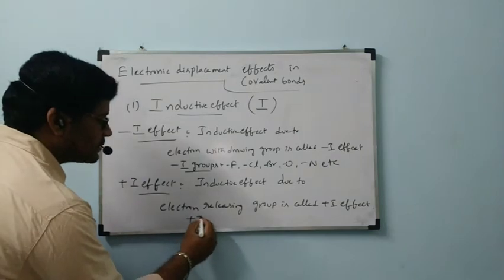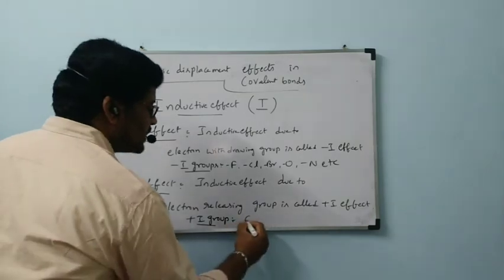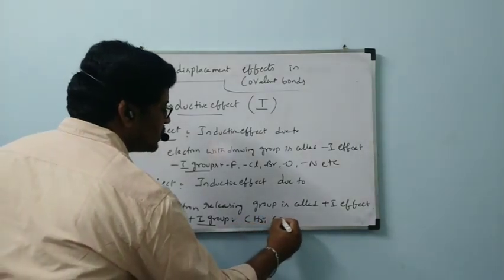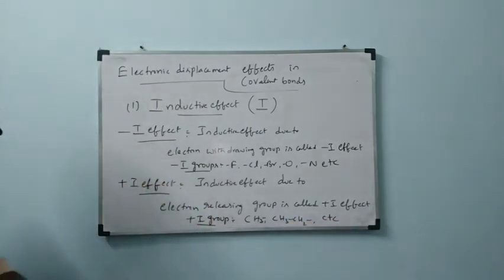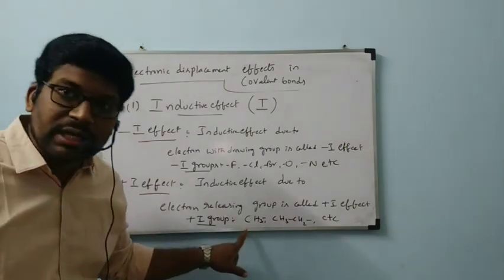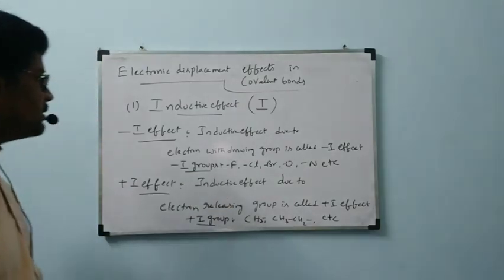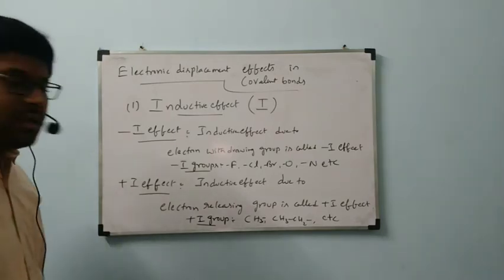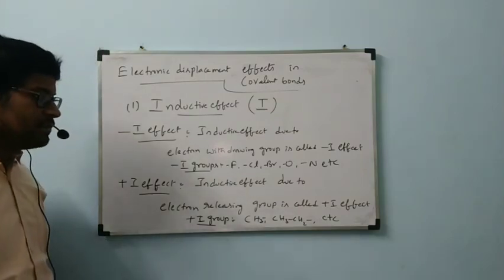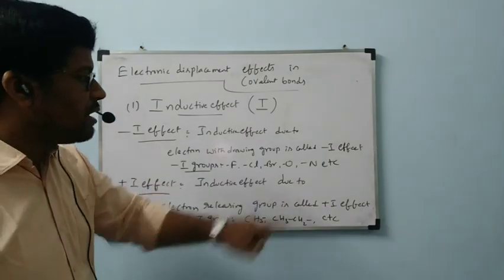Okay, plus I groups. CH3, CH2, etc. These are all plus I groups, electron donating groups or electron releasing groups. These are electron withdrawing groups. Okay, now once again read this one. Minus I effect. Inductive effect due to electron withdrawing group is called minus I effect. Plus I effect. Inductive effect due to electron releasing group is called plus I effect. Examples for minus I groups: fluorine, chlorine, bromine, oxygen, nitrogen, etc.